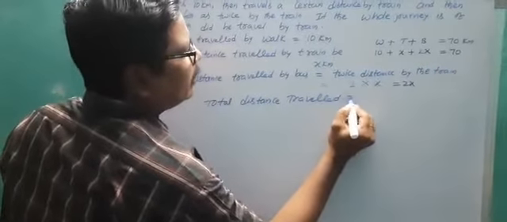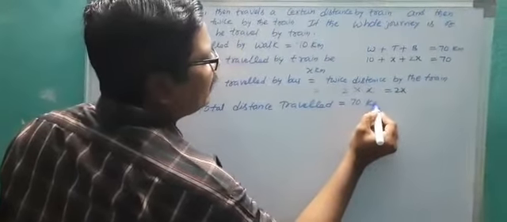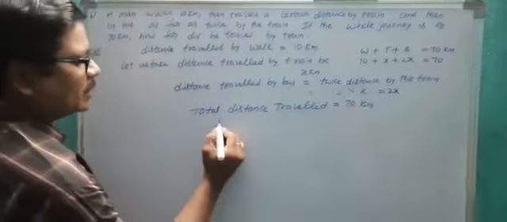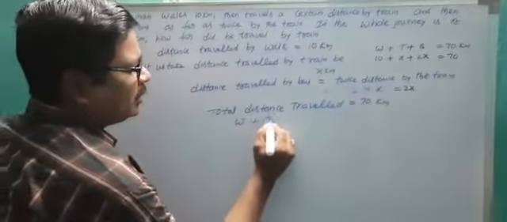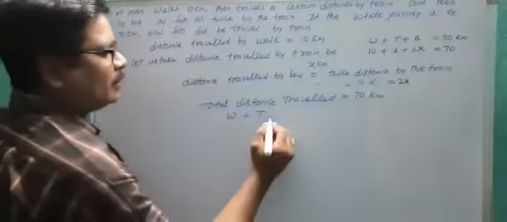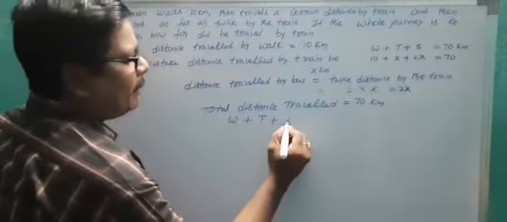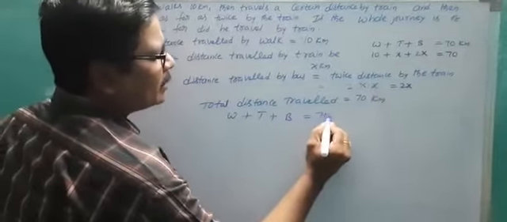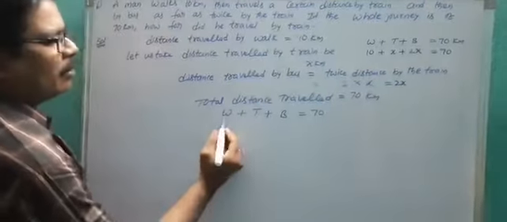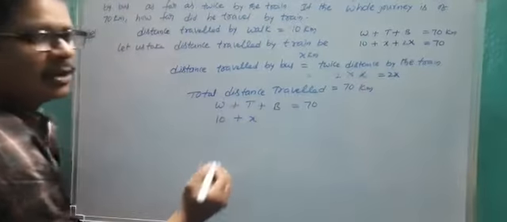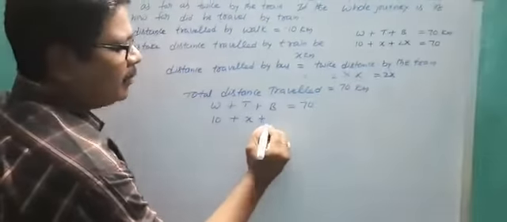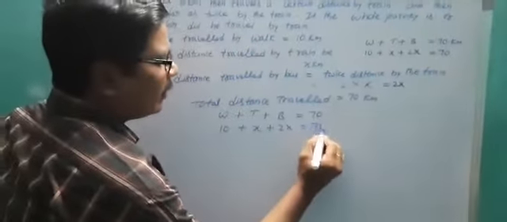Okay, so total distance traveled is equal to how many kilometers? 70 kilometers. That means the sum of the distance traveled by walk, by train, and by bus is totally 70 kilometers. Walking 10 kilometers, by train x kilometers, unknown quantity, by bus 2x. Totally 70.